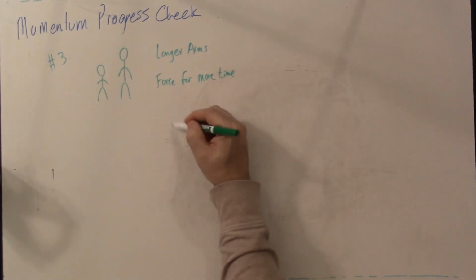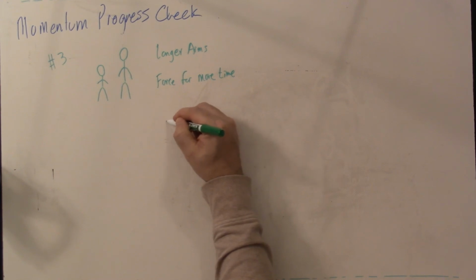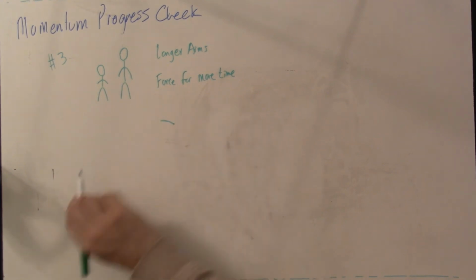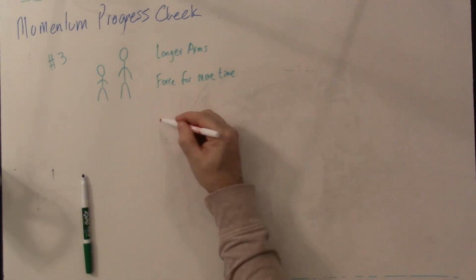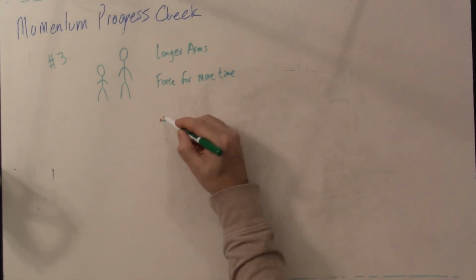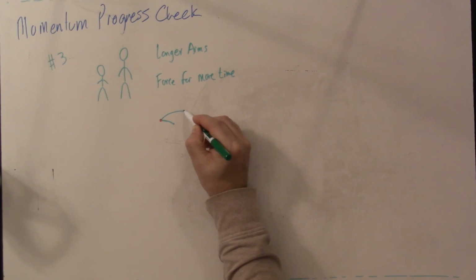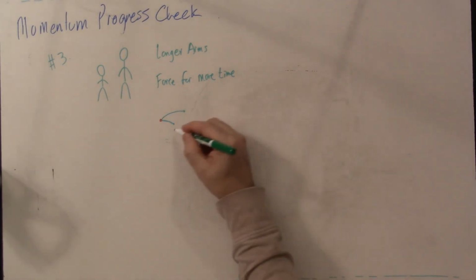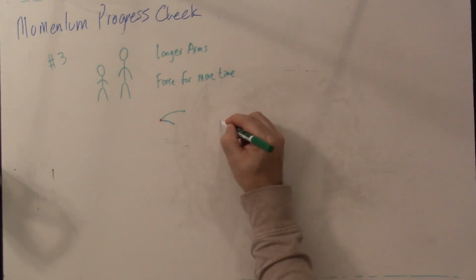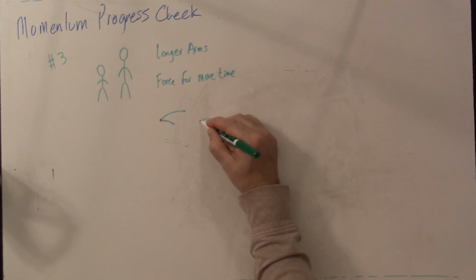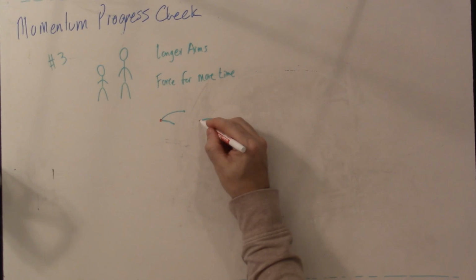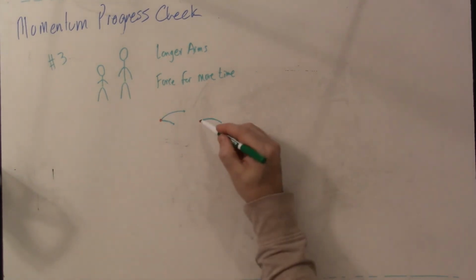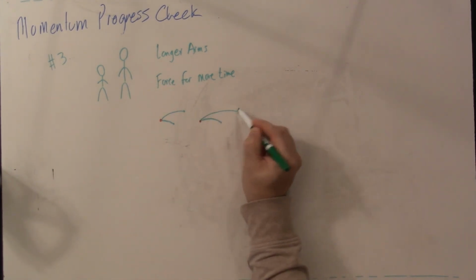Think about the throw. A short arm throw might look like this. So there's the arm. Here's the ball. That throw might look like this. But a long arm throw is going to be like that.